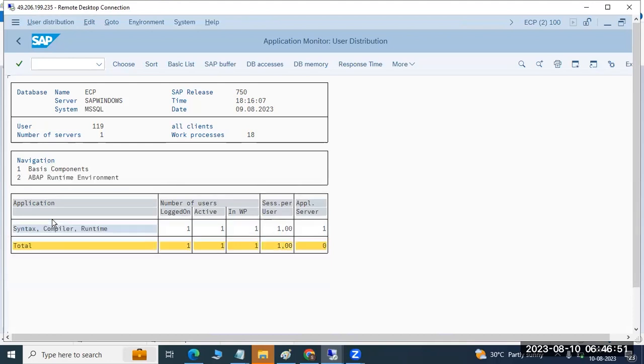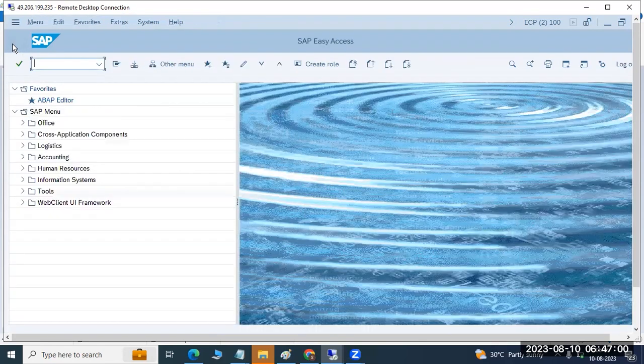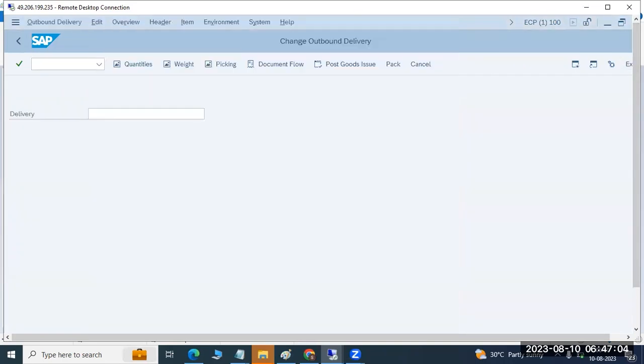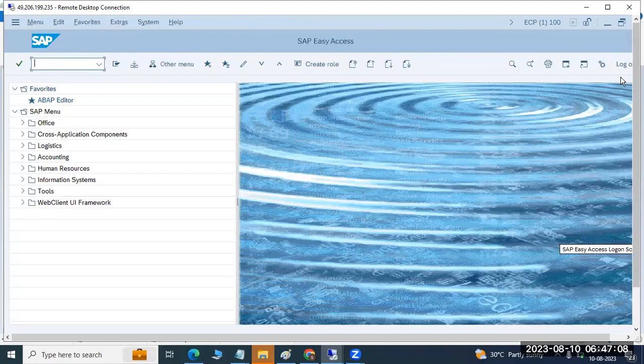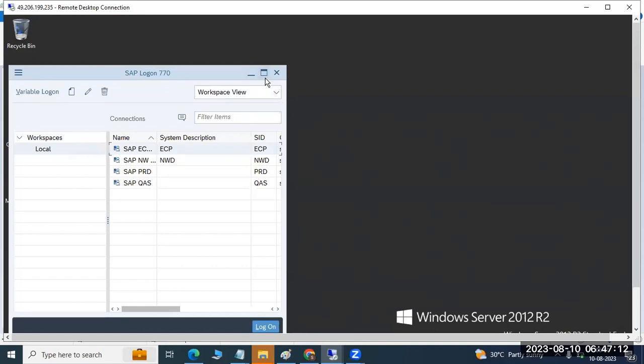Suppose above runtime errors means that is what he is doing: syntax, compile, runtime errors he is checking. Menu low, he went to the menu. So all the information we can find out in this system. This is about the daily monitoring, which we normally use as day-to-day activities regularly. Every day we have to perform these activities before you log off.